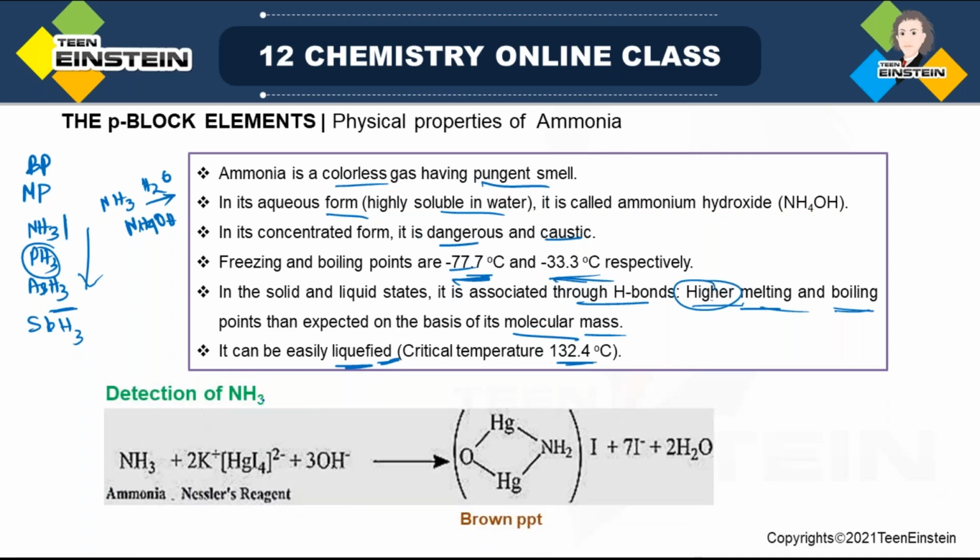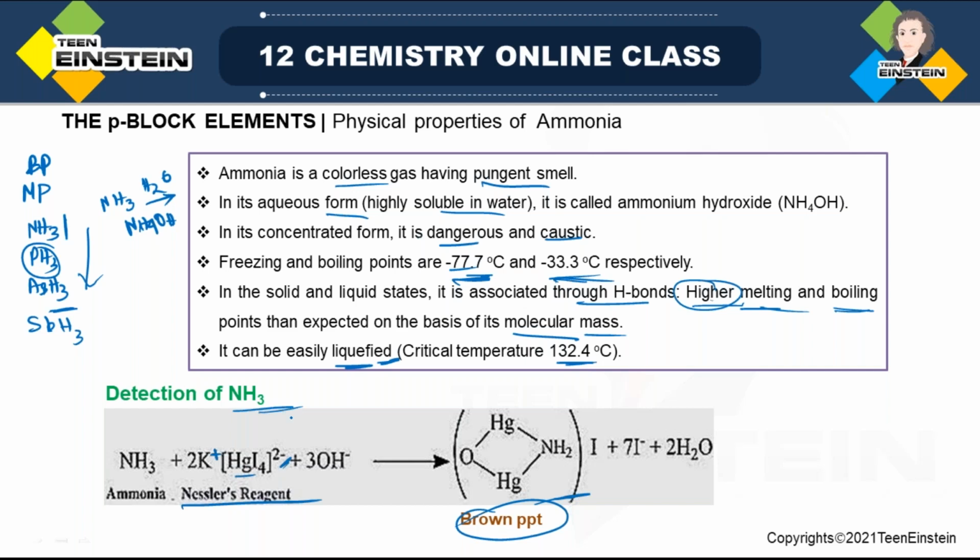Detection of ammonia. Suppose you have an unknown sample and you want to know whether it is ammonia or not. For that, there is a specific reagent which is known as Nessler reagent. This is the formula, that is K2[HgI4]. So this will actually have 2 negative charge present here. That means Hg having oxidation state plus 2, 4 iodide, 2 negative charge extra. So 2 potassium must be present to balance this charge. Fine. And in presence of ammonia, this type of complex is formed, and that is the reason ultimately there is formation of brown PPT.